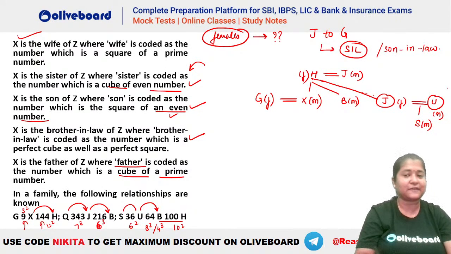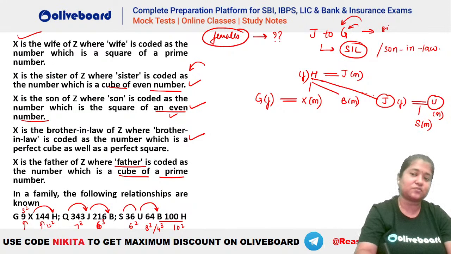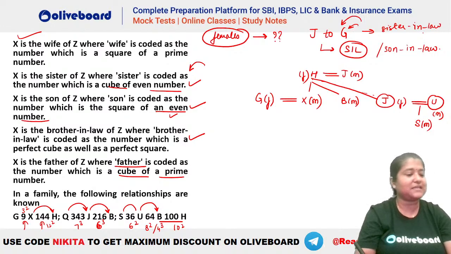I hope this is clear, right? So this is the family tree here. The question was, how is J related to G? You can see J related to G. So J is the sister-in-law of G. If the question is this, it has to be sister-in-law. Son-in-law will not come. I hope this is clear, everybody. Please let me know if we have any doubts in here. Everybody clear with this question?